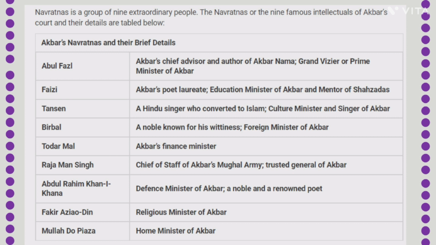Talking about Faizi, he was the teacher of Emperor Akbar's son, along with being the Minister of Education in his kingdom. Faizi was Abu Fazl ibn Mubarak's brother, who was a member of Akbar's judicature. Akbar engaged him as the tutor of the royal son. He was afterward appointed the Sadr for the states of Agra, Kalinjar, then Kalpi, and was appointed poet of a tribunal in 1588. Next is Fakir Azinuddin.